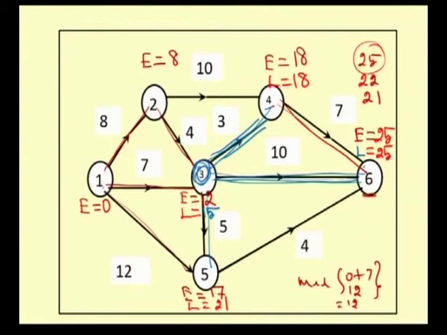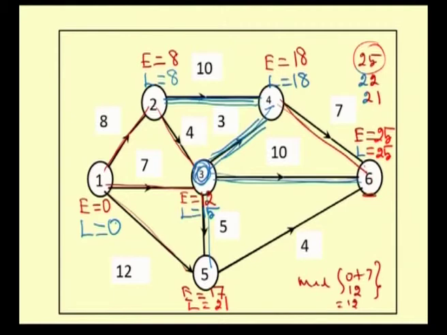Now, for the starting node 1, the latest finishing time is the starting time of the project, 0. Now, for node 2, the latest finishing time is via 2 to 4. If we come backward for this activity, for node 2, the latest finishing time is 18 minus 10, 8. So, for the given network, for each and every node, we calculated earliest starting time and latest finishing time.